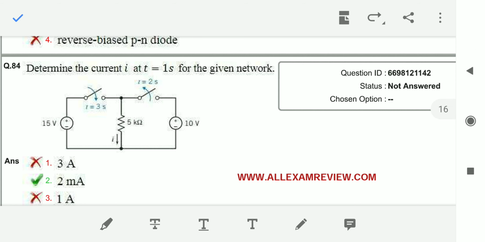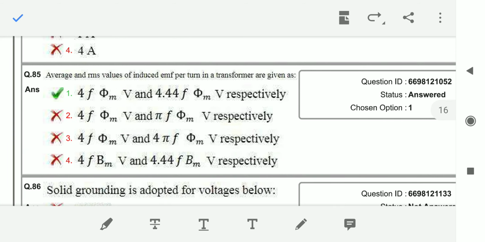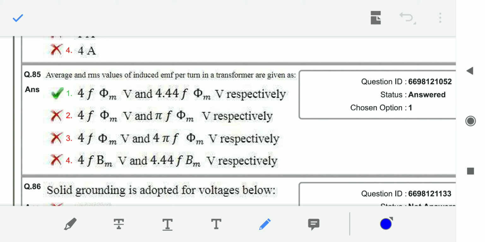Okay. Next, question number 85. The average and RMS value of an induced EMF per turn in a transformer is given by, see, the average value is 4F phi maximum volts. And what about the RMS value?